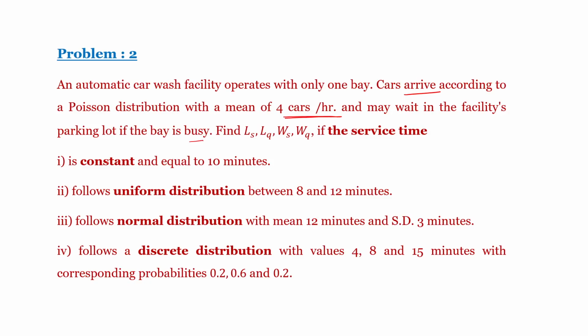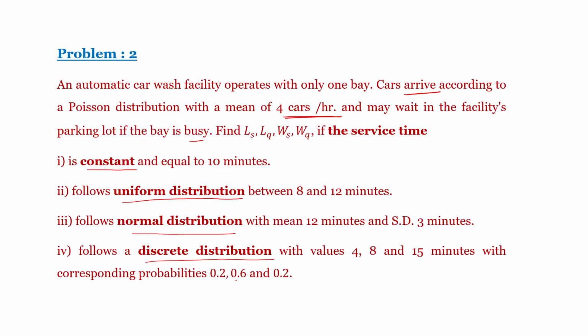if the service time is, first, constant; second, if the service time follows the uniform distribution; third, if the service time follows the normal distribution; fourth, if the service time follows a discrete distribution with the values 4, 8, 15 minutes with the corresponding probabilities 0.2, 0.6, 0.2. We want to find these values for these 4 service time distributions.